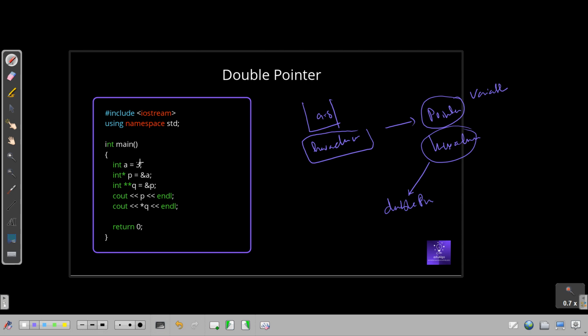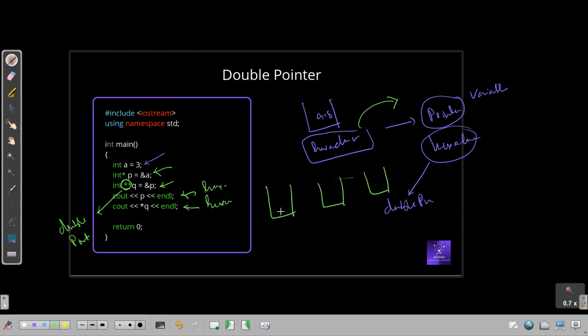Like here you can see we are assigning a equal to 3. It is very easy. We are assigning int *p equal to the address of a. We are assigning this hexadecimal number to the pointer. After that we are assigning this pointer's address to a double pointer, like 2 stars are here. You can see, we call it a double pointer. Next we are printing p, so we will get a hexadecimal address. We will be printing *q, we will get the same hexadecimal address. Why? Now you can see this. Now let me create.